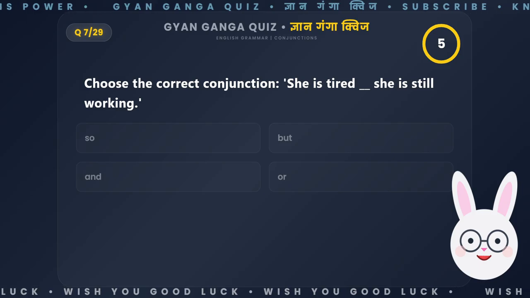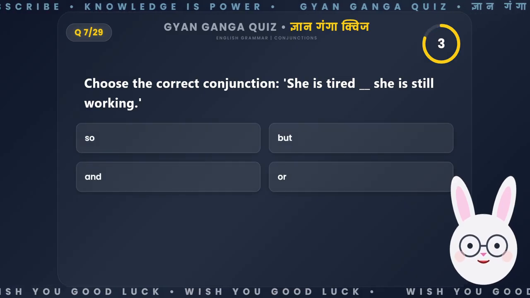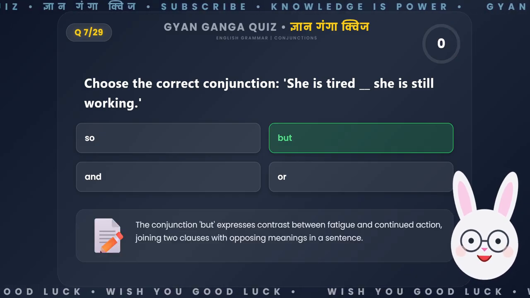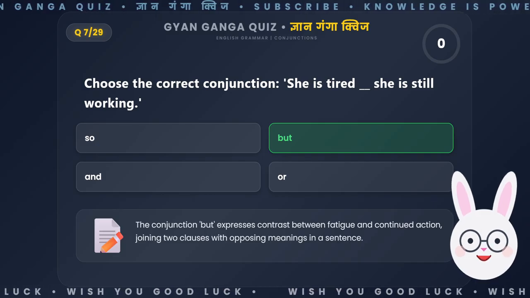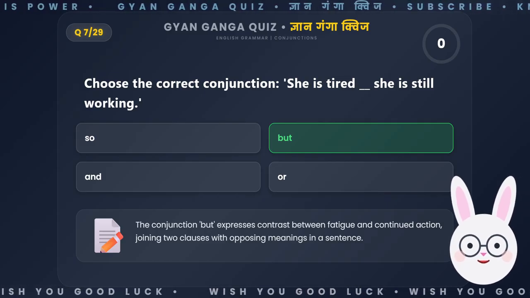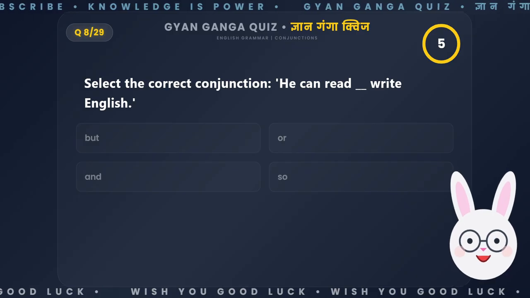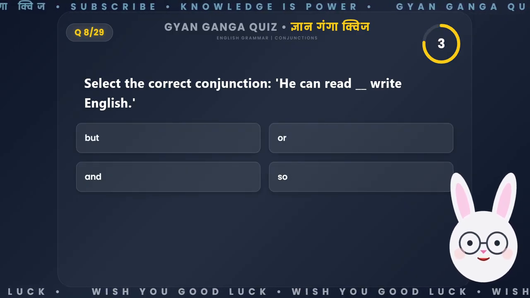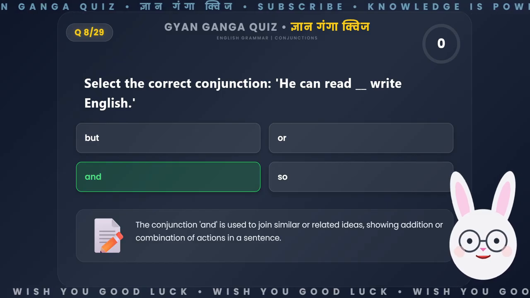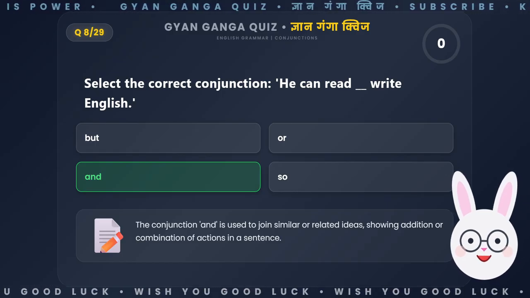Choose the correct conjunction. She is tired __, she is still working. The conjunction but expresses contrast between fatigue and continued action, joining two clauses with opposing meanings in a sentence. Select the correct conjunction. He can read __, write English. The conjunction and is used to join similar or related ideas, showing addition or combination of actions in a sentence.